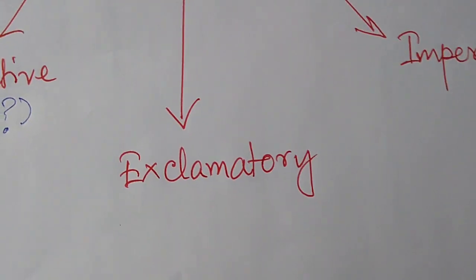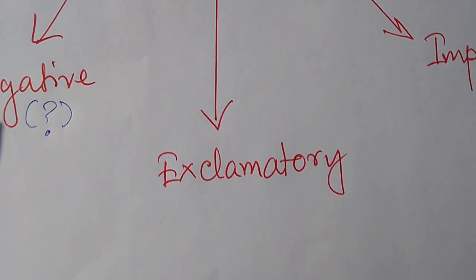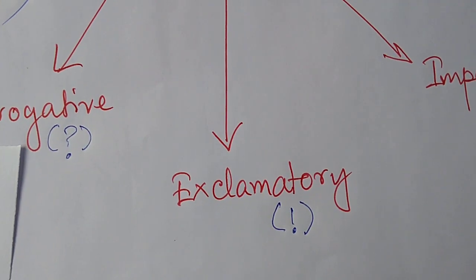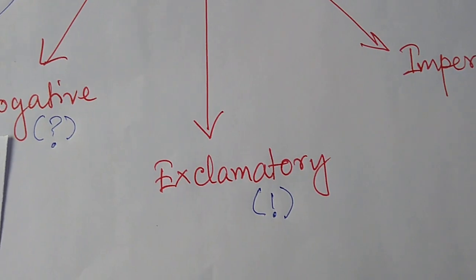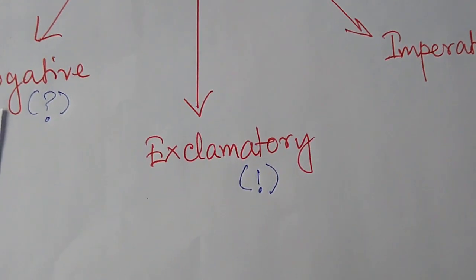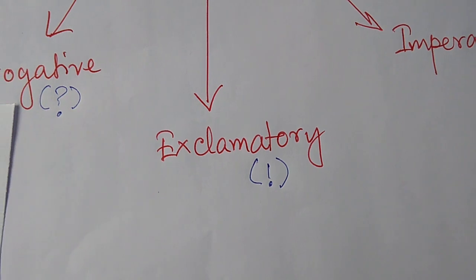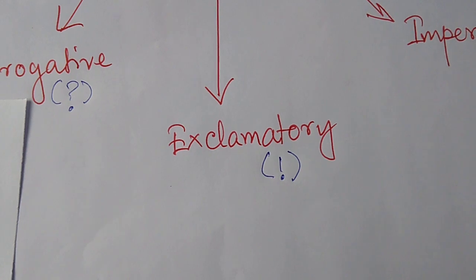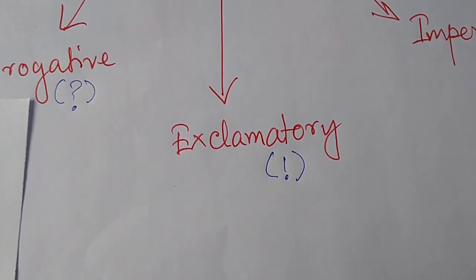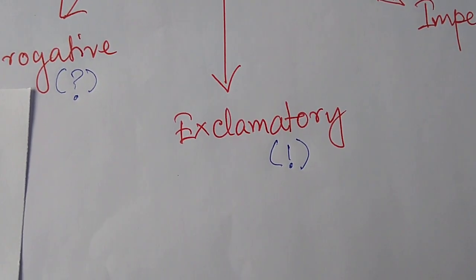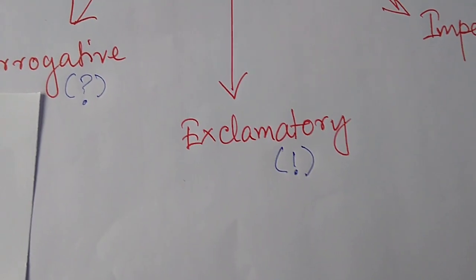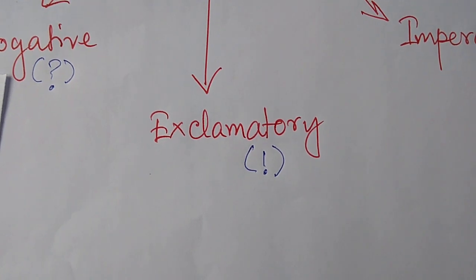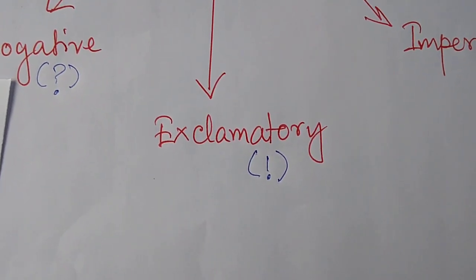Okay, let's come to the next one. It's called an exclamatory sentence, and it's very easy to identify. You know why? Because there will be this sign at the end. Now, you can't put this sign at the end of any sentence and make it exclamatory. Exclamatory sentences are those sentences that express sudden emotion.